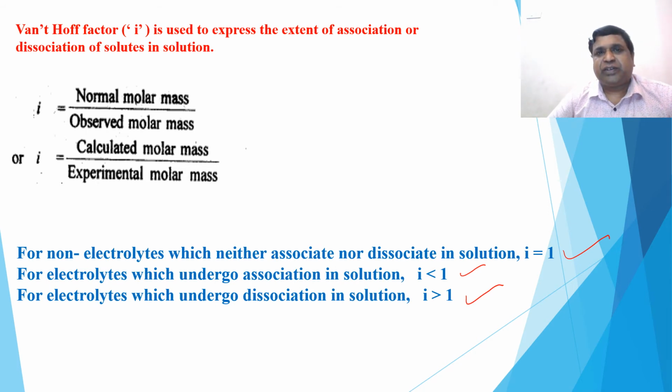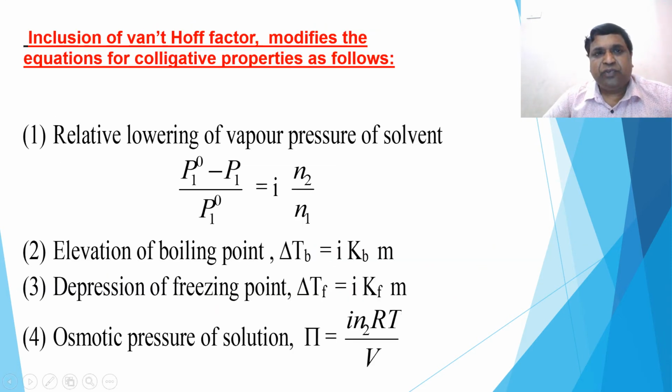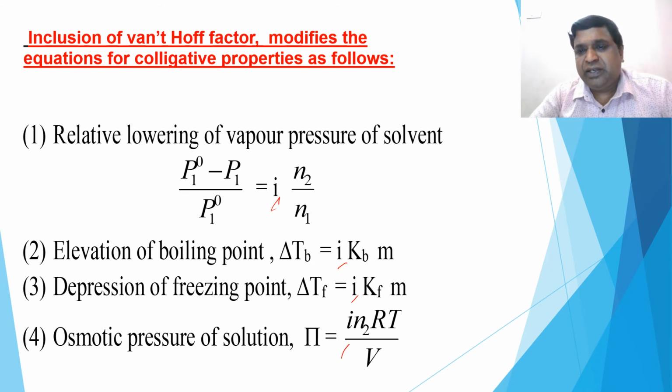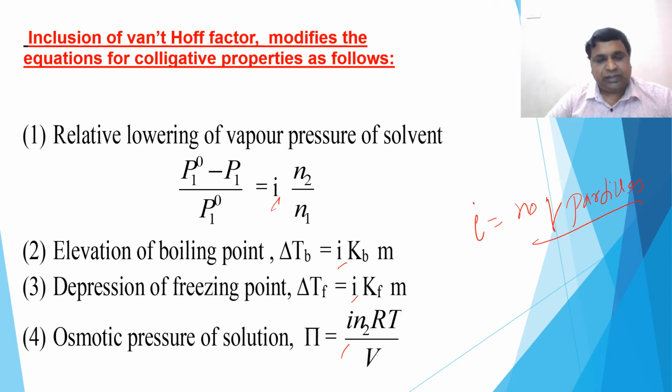So Van 't Hoff factor is used to express the extent of association or dissociation. Therefore, the colligative property expressions can be modified through the Van 't Hoff factor. So just by introducing the I factor, for all the formulas we have taken already, I should be added. What is Van 't Hoff factor? Here it is the number of particles. Remember, number of particles. So that number you have to add, whether it is 1 or 2 or 3.